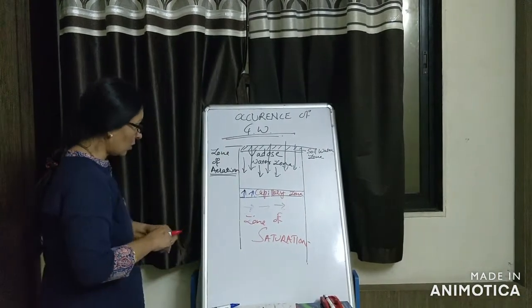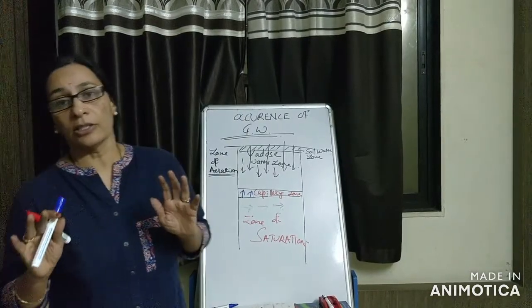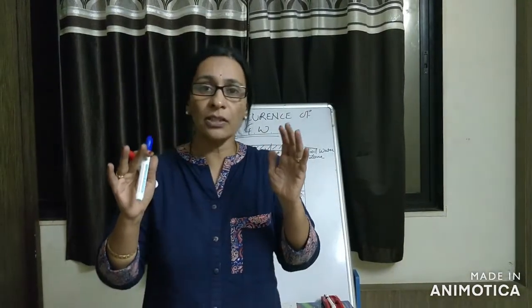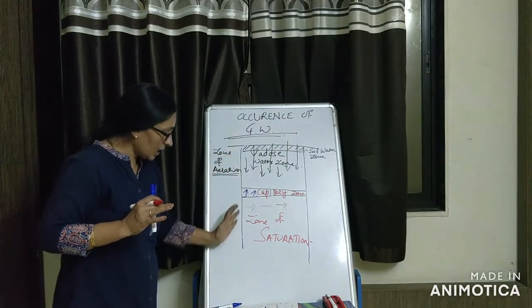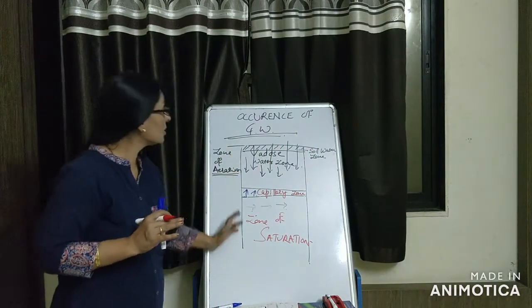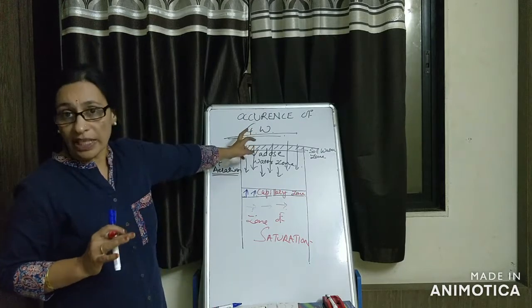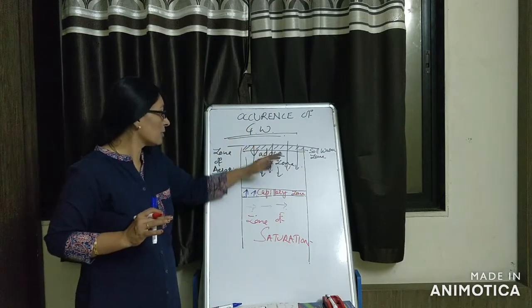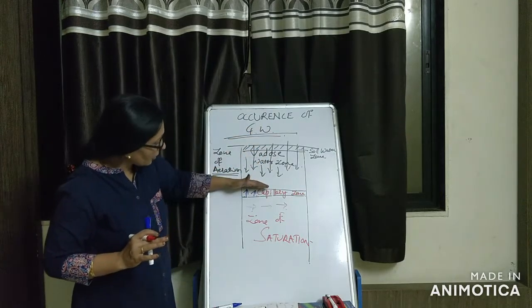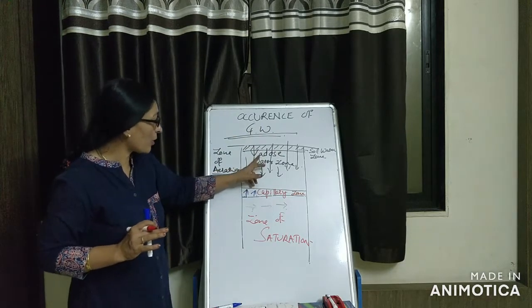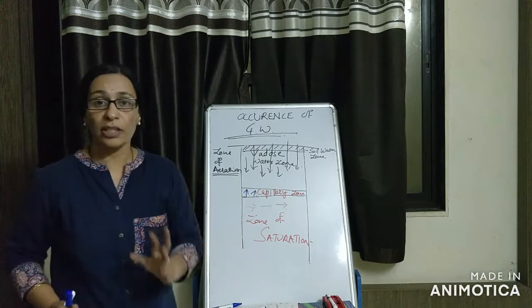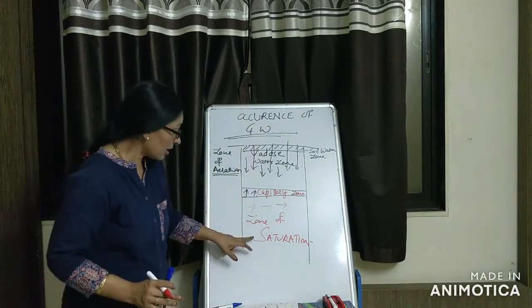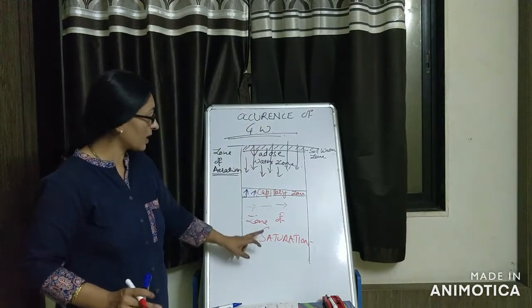So what we studied today, let us sum up. There are mainly three zones of groundwater. The first zone, from the surface up to the capillary fringe, is the Vadose water zone. The second is the capillary fringe, where due to capillary action water moves upwards. The third zone is the zone of saturation.